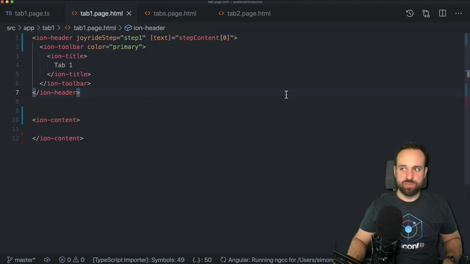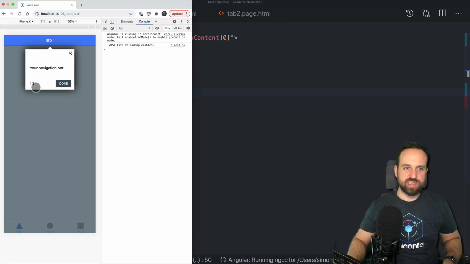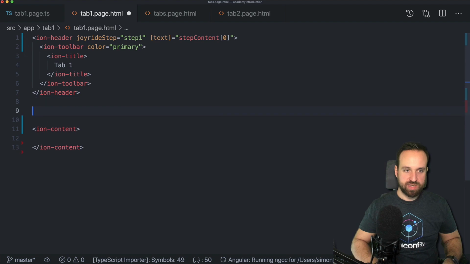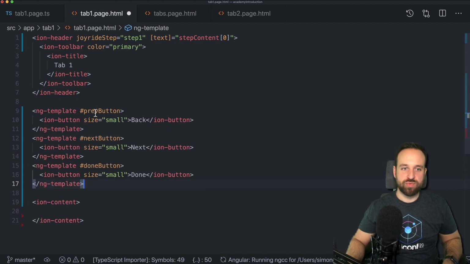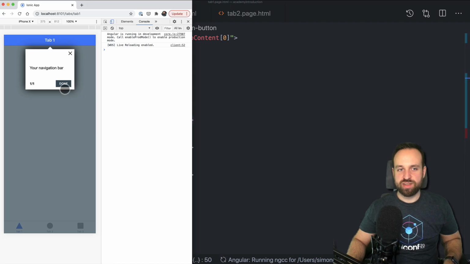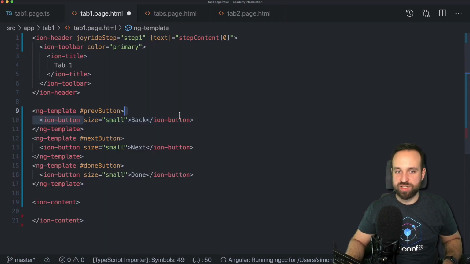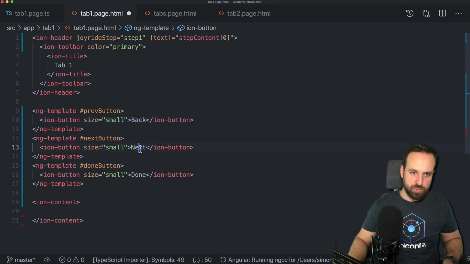Let's do a bit more, because we can actually influence how these buttons look. That is one of the customization options for the Joyride package. And we do it like this. You define custom ng templates, for example, for the previous button, next button, done button, or these are just the template references. We will use them in a second, and then use whatever you want. For example, this is not a standard Ionic button, so instead we're gonna use our own button. We could even just add an icon in here. Maybe we're gonna do this.